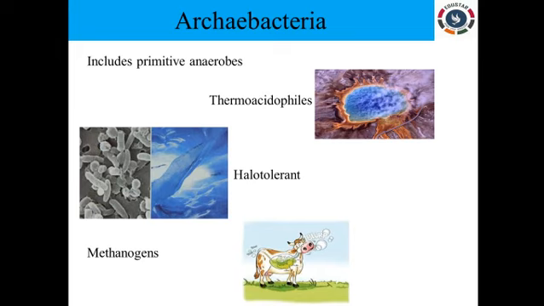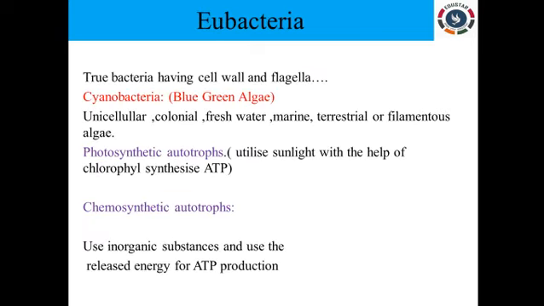As I have told, it is the first formed living organism. Due to evolution, the archaebacterial cell wall changed slightly because of external factors, and nowadays we call these bacteria eubacteria. That is the true bacteria, which have a cell wall as well as flagella. Coming to eubacteria, we have the example of cyanobacteria. First we will see the cyanobacteria.